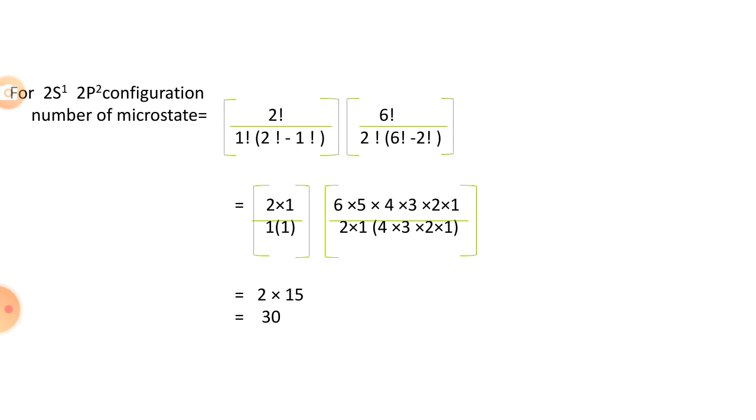So the number of microstates for the 2s1 and 2p2 configuration is 30. We can arrange 1 electron in 2s1 and 2 electrons in 2p2 together in 30 different ways.